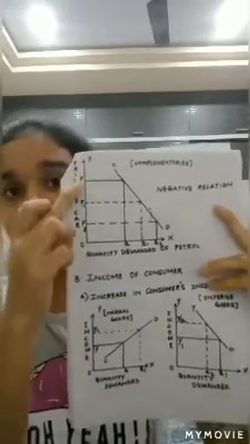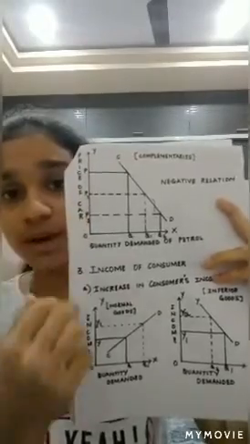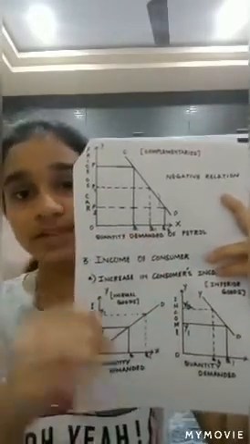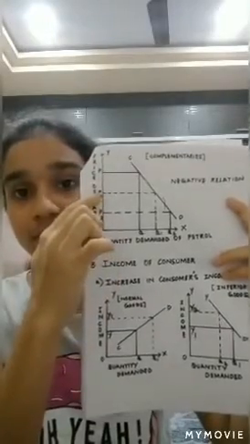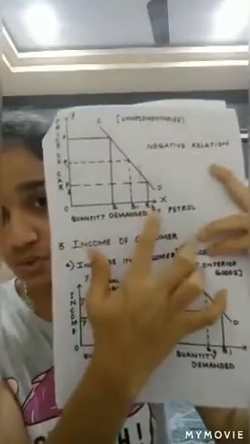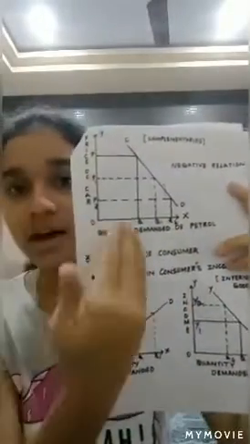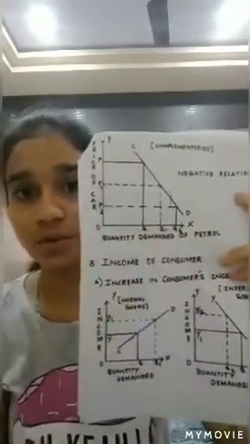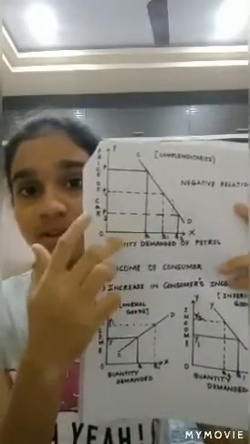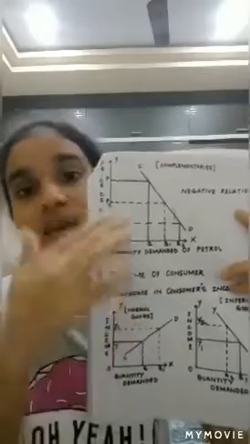When the price of car fell from P to P1, we can find that the quantity demanded of petrol has increased from Q to Q1. And even further, when the price of car fell from P1 to P2, the quantity demanded has again increased from Q1 to Q2. So, with a decrease in the price of the car, there is an increase in the quantity demanded for petrol. Here we can find a negative or an inverse relationship existing between these two complementary goods. This is because when there is a fall in price, there is an increase in the quantity demanded.